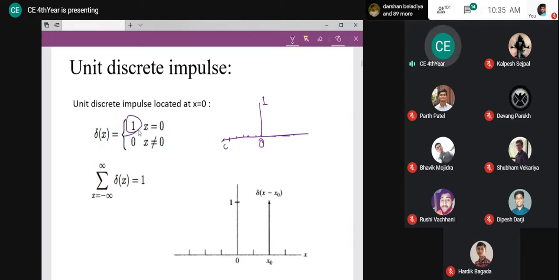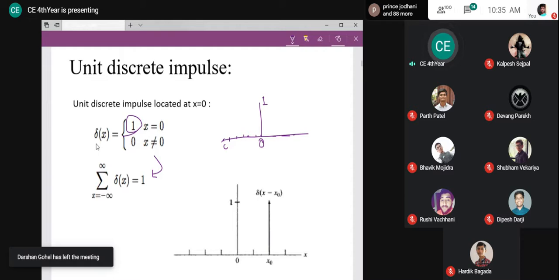Otherwise, you could have taken 100, 200, 500, right? But we want to resemble it with the actual facts, and we want to resemble it with the continuous domain representation. So that's why this value was taken as 1. If we sum it up from minus infinite to infinite, the result is going to be 1, which is similar to the area under the curve being 1 for the discrete domain.